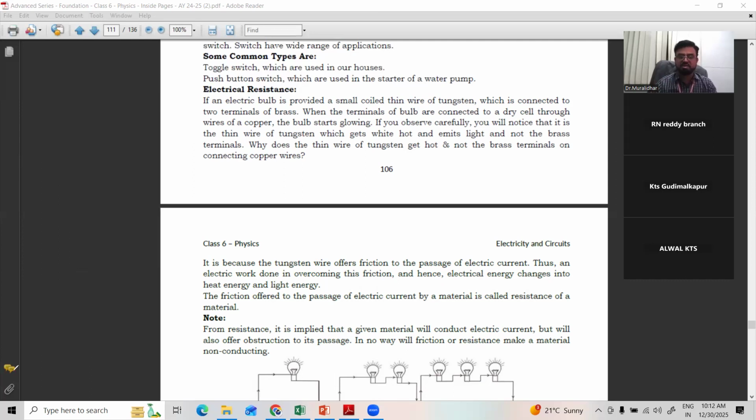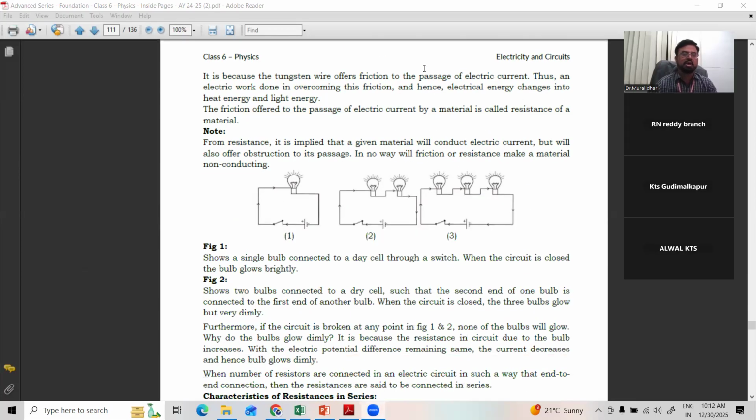It is called the heating effect. So the tungsten filament is called the heating element. Different electric appliances have different elements. It is because the tungsten wire offers friction to the passing of electricity. What is friction? That is resistance. Thus, the electric work done is in overcoming the friction. Hence, electric energy changes into heat energy and light energy. The friction offered to the passage of electric current by a material is called the resistance of the material. So friction is nothing but opposition, the opposition offered by a material.